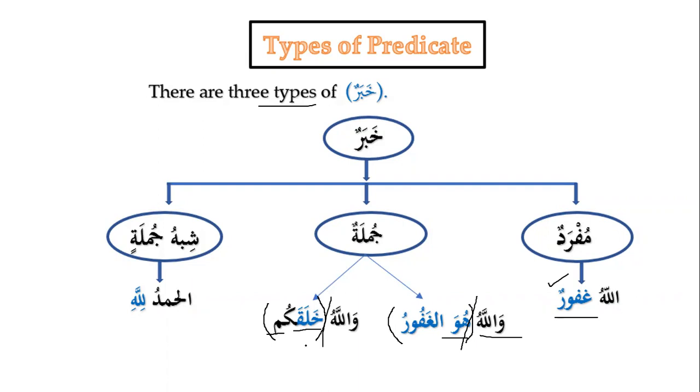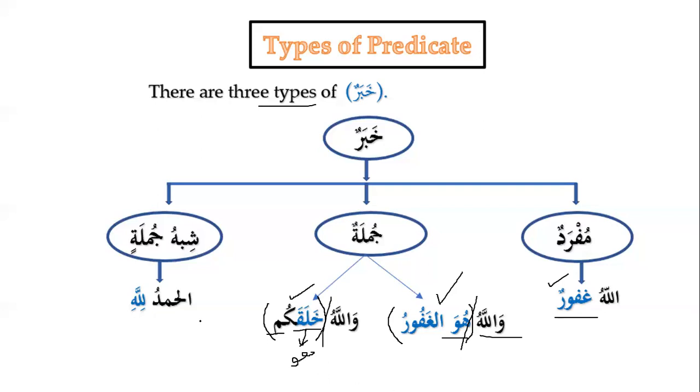So basically the grammarians say that, in fact, in khalaqa, we have the dhamir of huwa. So they say that huwa is Khabar. So Wallahu will be Mubtada and khalaqakum will be Khabar. So Jumla, nominal sentence and verbal sentence, a complete sentence can be Khabar as well. So now the sentence is expanding. Before, we had already learned about Mubtada and Khabar, but now we are learning that the complete sentence can be Khabar as well.